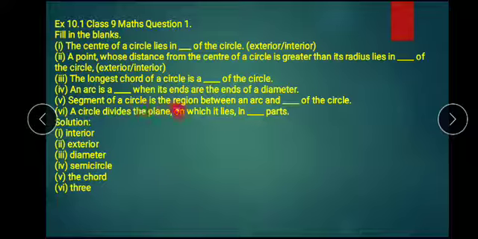Segment of a circle is the region between an arc and dash of the circle.